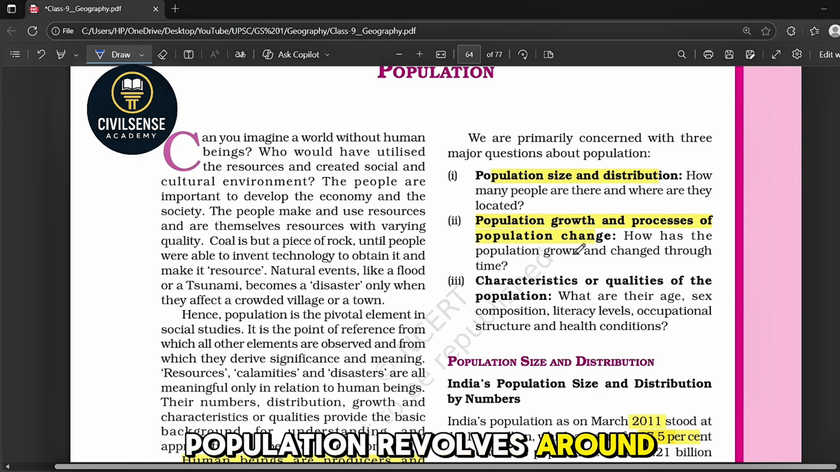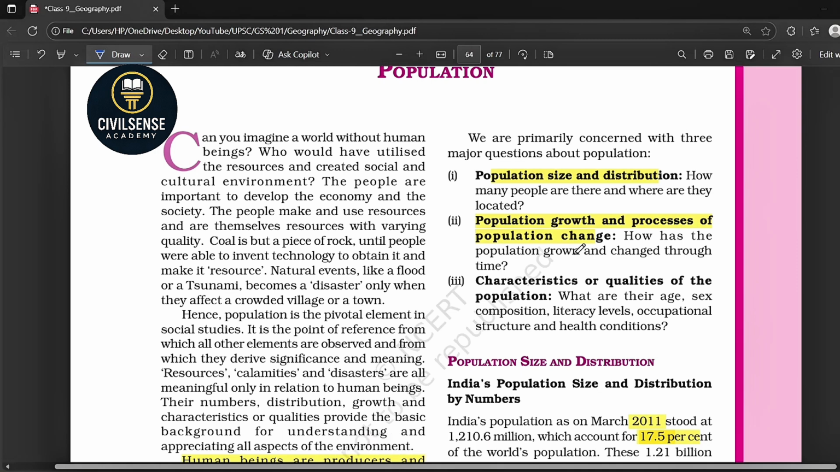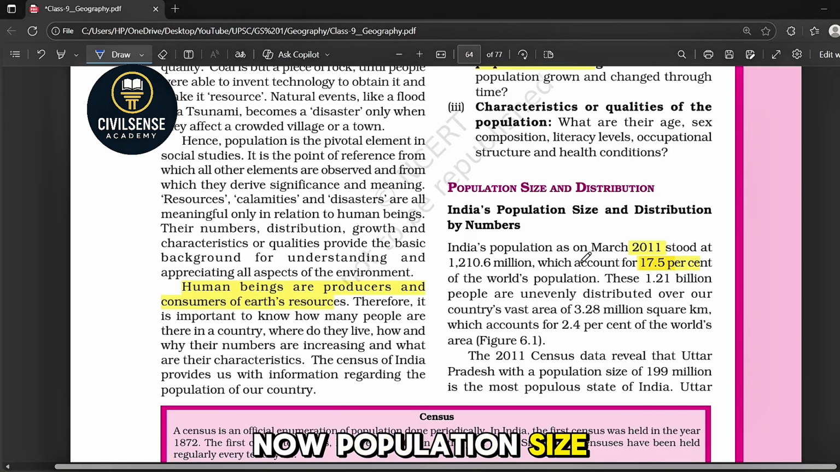Population revolves around three major questions. First, population size and distribution, that is, how many people live in a country and where. Second, population growth and changes, that is, how fast the population is increasing and why. Thirdly, population characteristics, such as age structure, sex ratio, literacy and health. These three questions together tell us the strength and needs of a country. Now, population size and distribution.